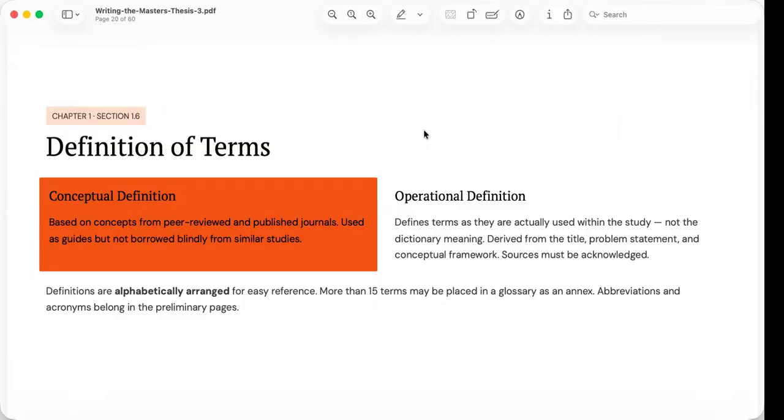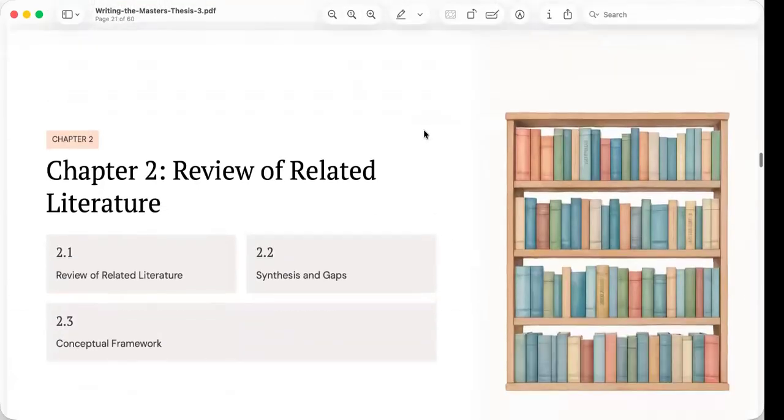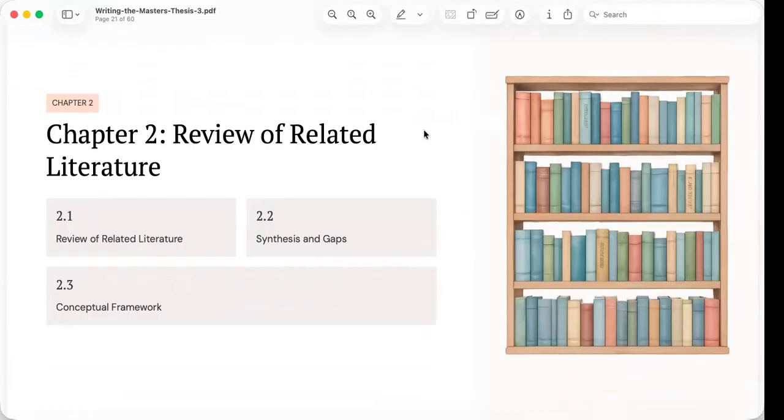A carefully prepared definition of terms ensures that both the researcher and the reader speak the same language throughout the study, reducing confusion and improving the clarity of the entire thesis. Let's not wait longer and go to chapter 2.